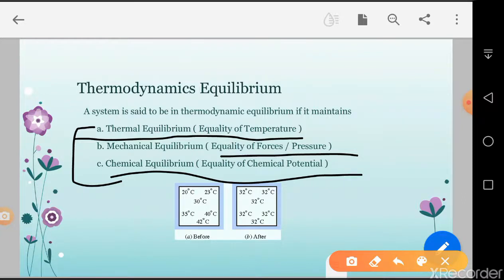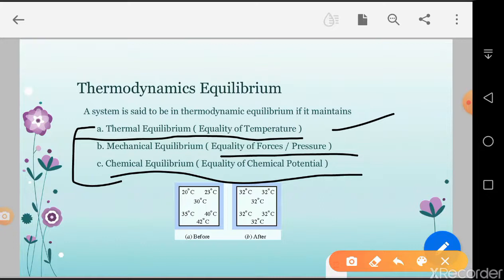During the process, if the temperature changes before starting, it is not thermal equilibrium. If, on transforming energy, a part of the system deforms or something acts on it, that means mechanical equilibrium is not satisfied. If chemical stability is not good, it is not thermodynamic equilibrium.